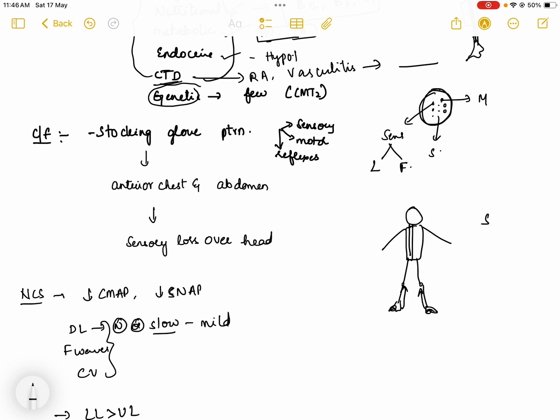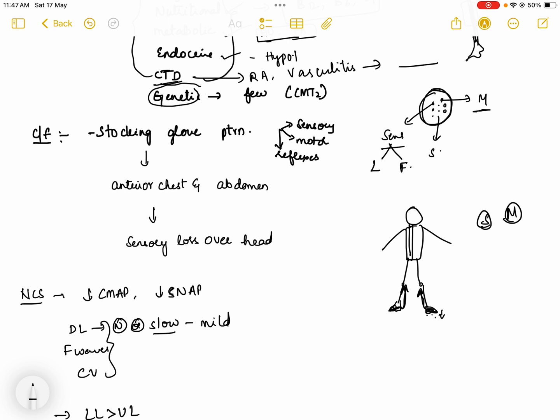The symptoms could be sensory, depending upon the sensory nerve involvement, or motor, depending upon the motor fibers involved. They start from the feet. It could be weakness or numbness, tingling sensation, pins and needles sensation. They start in the feet and progress upwards.